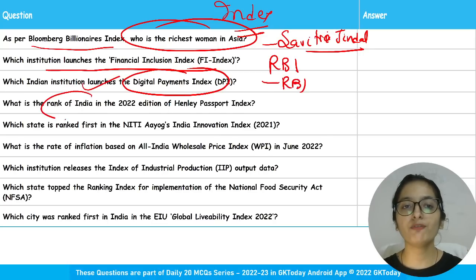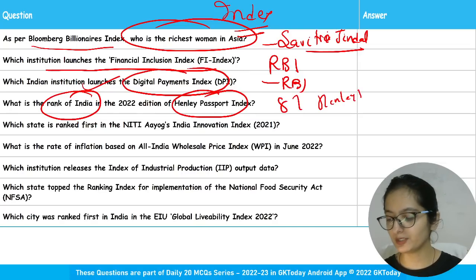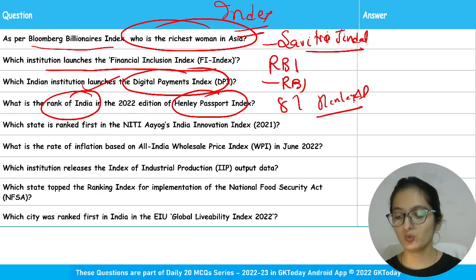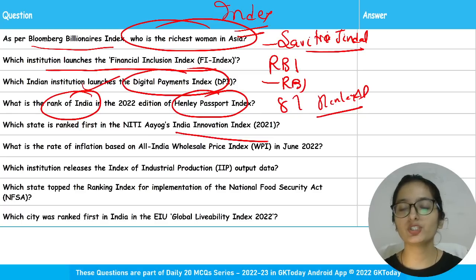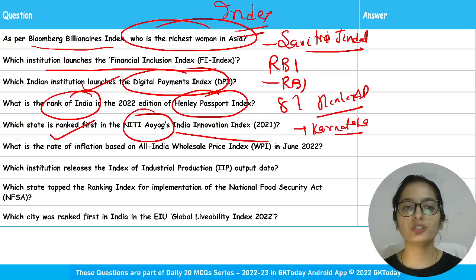What is the rank of India in the Henley Passport Index 2022? 87th. Henley and Partners come up with this index, right? Which country has a strong passport like that? India Innovation Index by Niti Aayog. Which state is ranked first in this index? Karnataka.